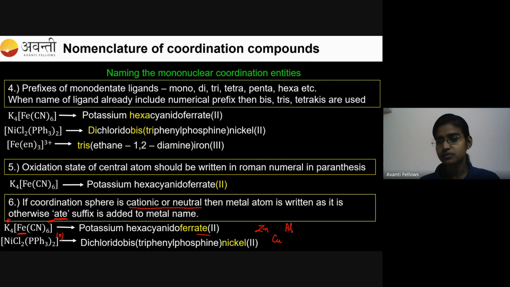That's all. But if the complex is anionic, then you have to end the name with zincate, cuprate, aluminate, nickelate. Like that we have to do. Got it? So this is dichlorido, triphenylphosphine, nickel(II). Clear, students? Any doubt so far?